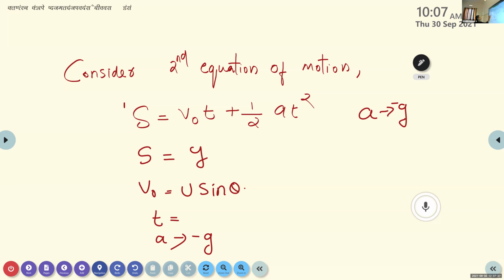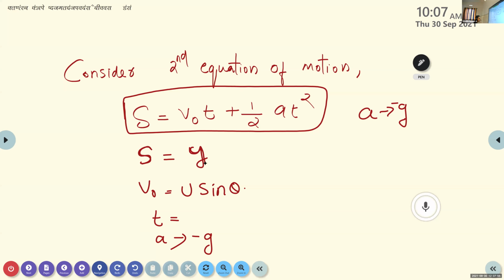Here we are going to rewrite the second equation of motion in terms of these new terms. According to the second equation of motion, s is equal to v0 t plus half at square. But after a time interval t, the position of the object is at y, and the initial velocity becomes u sin theta, the vertical component of velocity. Time is the time of flight t itself. Acceleration due to gravity is represented by g, with a negative sign because it acts downwards.